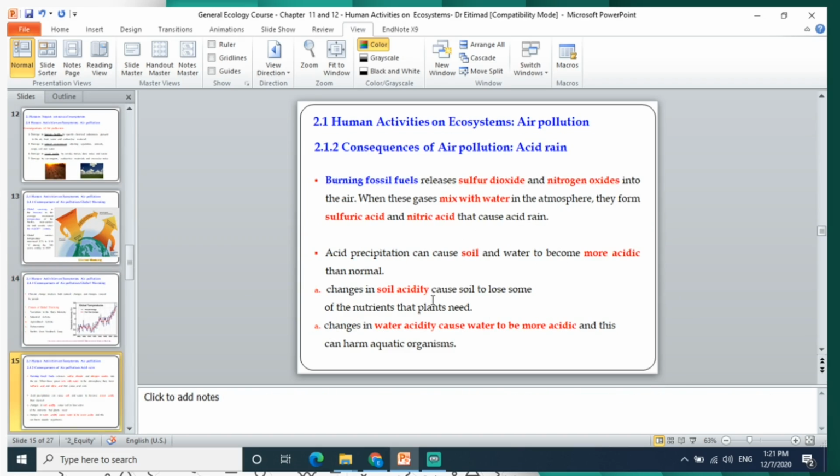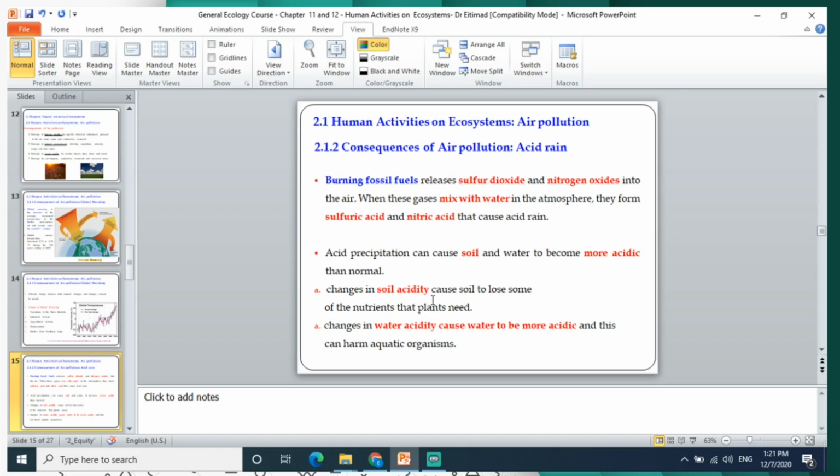Also, one of the major consequences of air pollution is acid rain. Burning fossil fuels releases sulfur dioxide and nitrogen oxide into the air. When these gases mix with water in the atmosphere, they form sulfuric acid and nitric acid that cause acid rain. Acid precipitation can cause soil and water to become more acidic than normal.